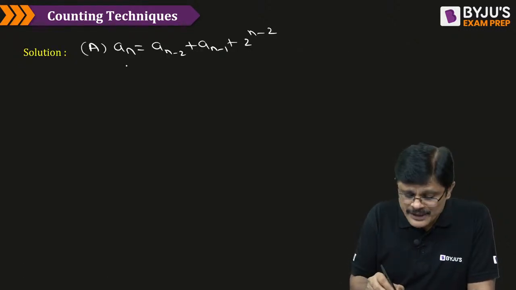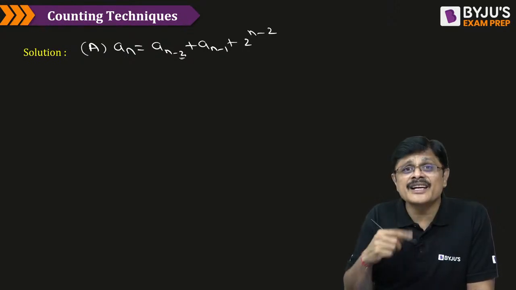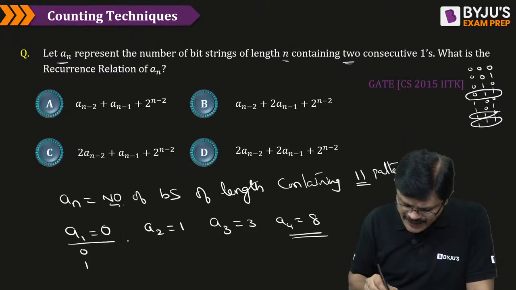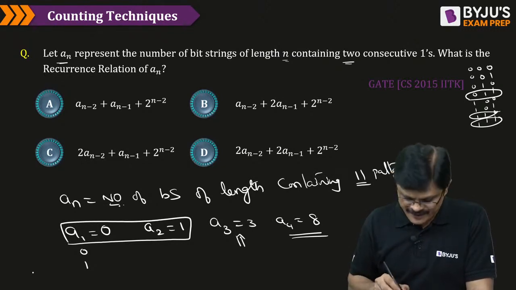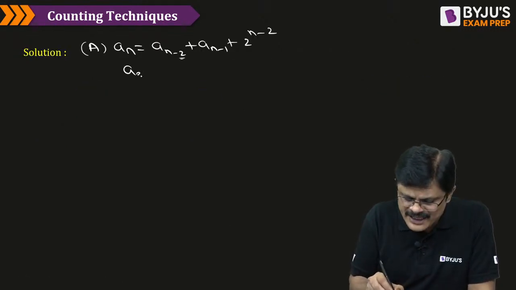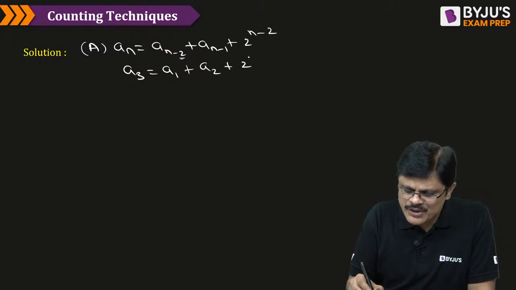Now what we need to do is, because it is a recurrence relation of order 2, two base conditions we have to use. So let us take A1 and A2 as base conditions. So we start calculating A3, my dear friends. What is A3 from this? From this, A3 would be A(3 minus 2), that is A1, plus 2 times A(3 minus 1), that is A2, plus 2 power (3 minus 2), that is 2 power 1.